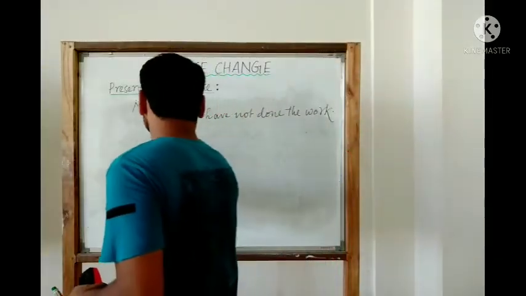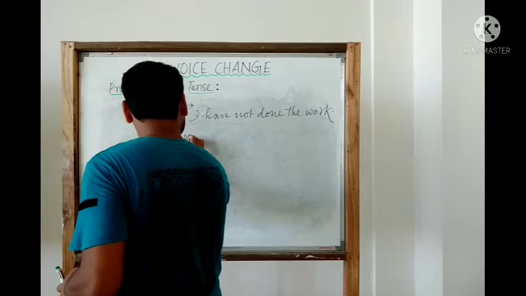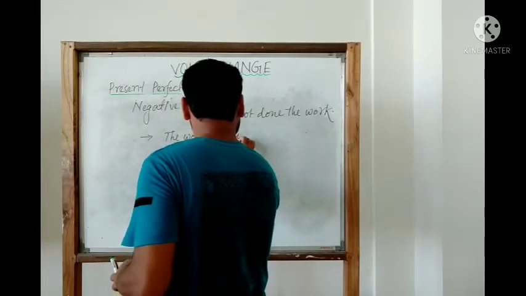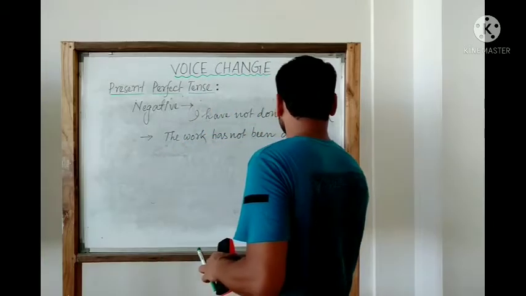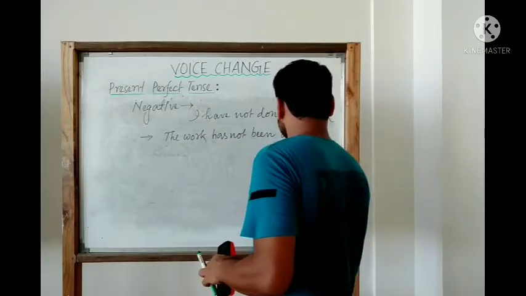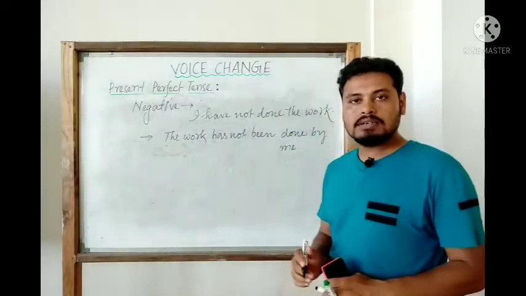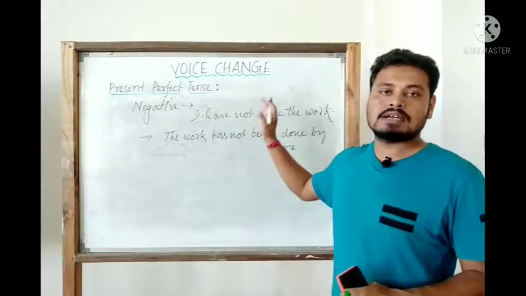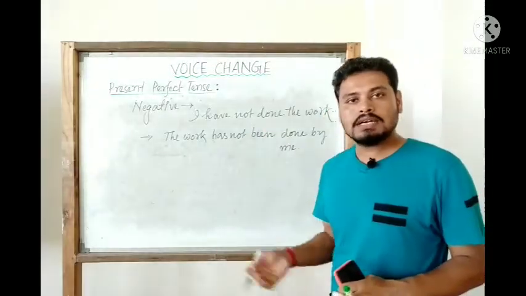So let us just change it to passive. The work has not been done by me. So this one is the passive one. The work has not been done by me. The active is I have not done the work. The passive is the work has not been done by me.